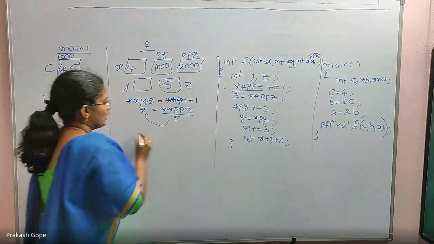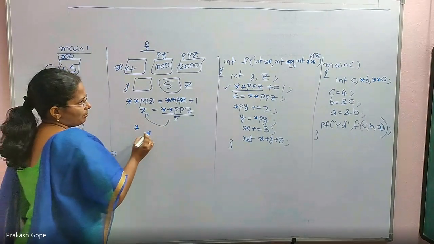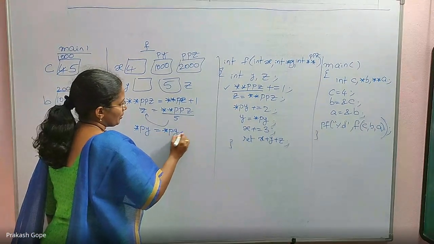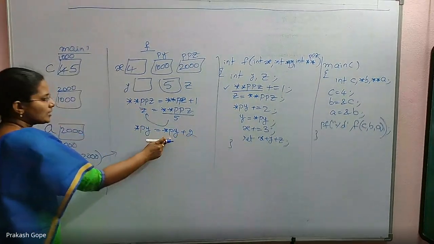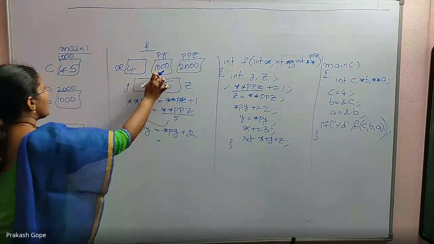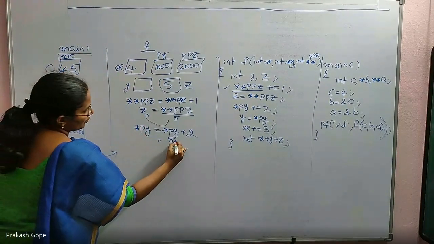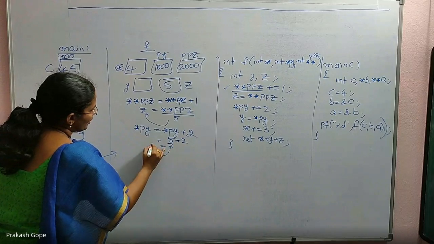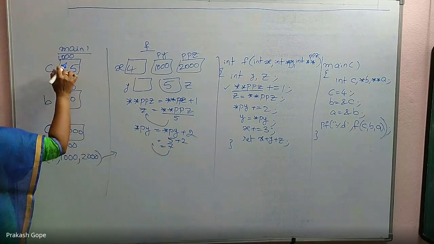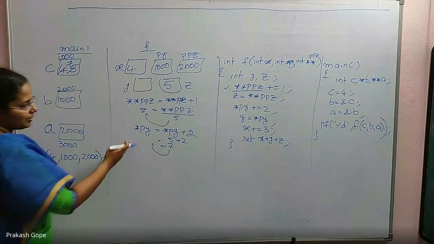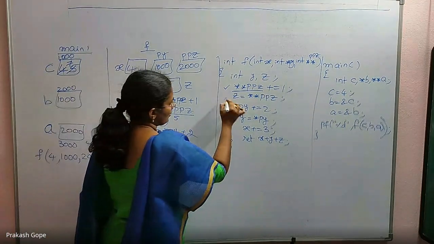Then star py plus equal to 2, which means star py is equal to star py plus 2. But what is star py? Py has some address, the value in that, this location, 5. Plus 2 is 7. 7 should be the value of star py, which means this location. Updated. So this line is also done.